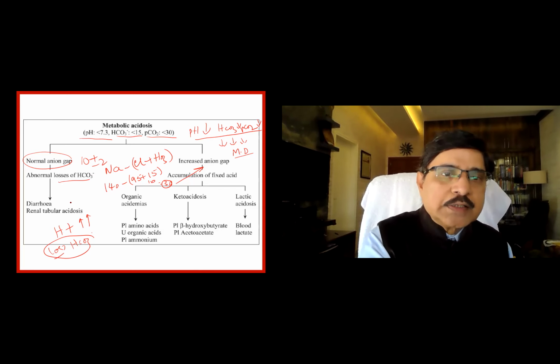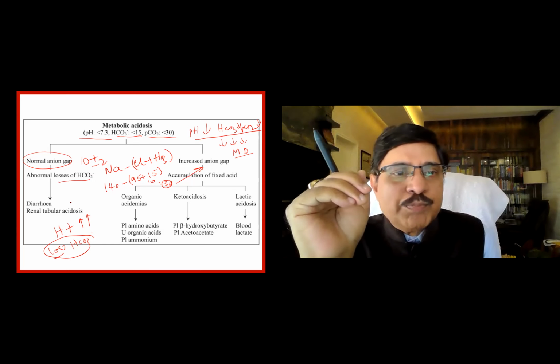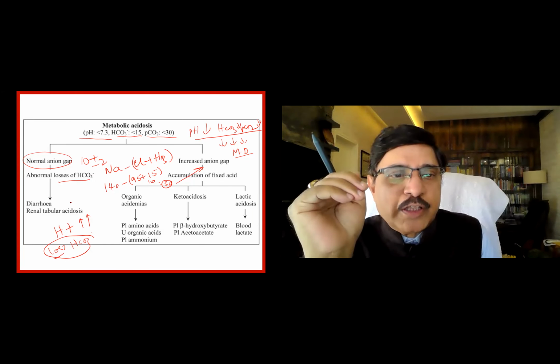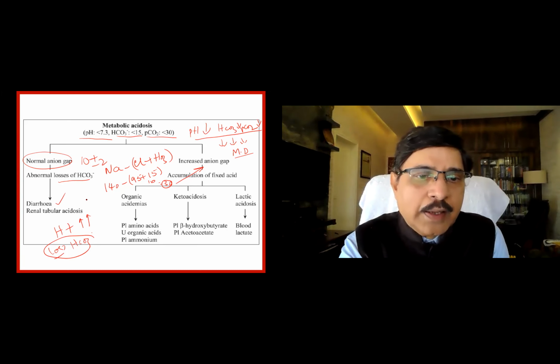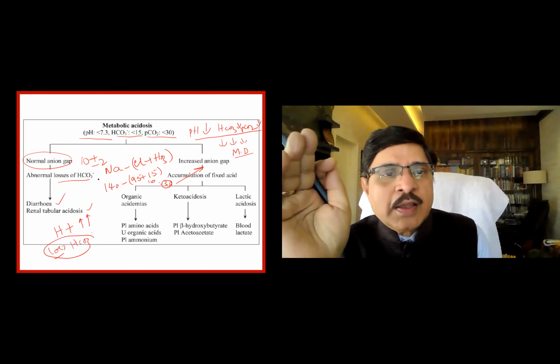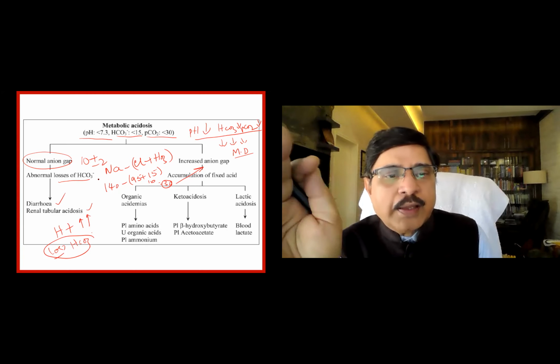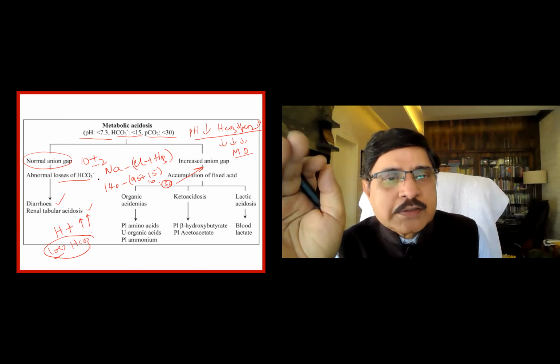So in this case, the loss of bicarbonate which is causing the acidosis, there is no change in the anion gap. It is not widened. The causes are diarrhea and renal tubular acidosis. Major causes of non-anion gap acidosis are diarrhea and RTA. In diarrhea, what happens?